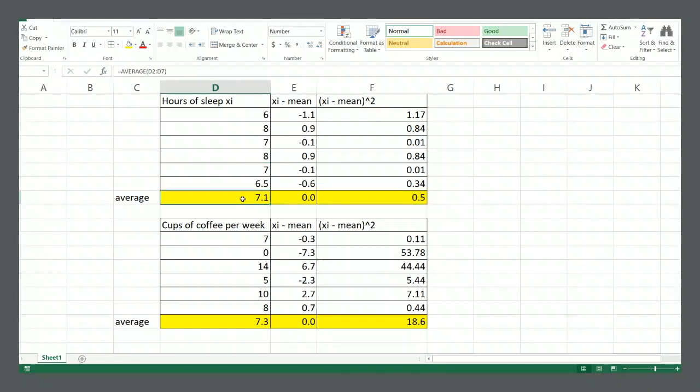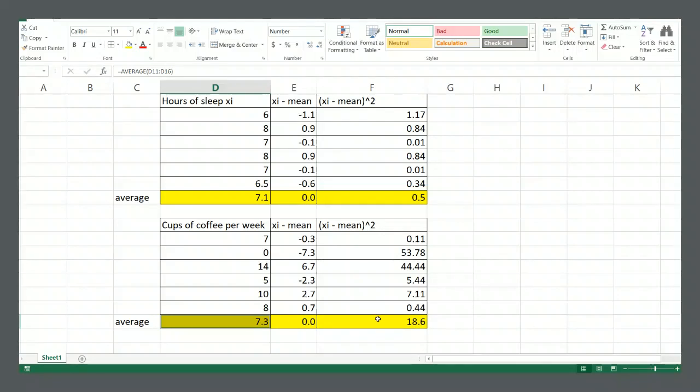The mean value plus or minus 0.5? Well, seems like it's a bit small, right? They deviate more than that from 7.1. Right? Look at this value here, 18.6 for cups of coffee. Is that how much the numbers deviate from 7.3, plus or minus 18.6?